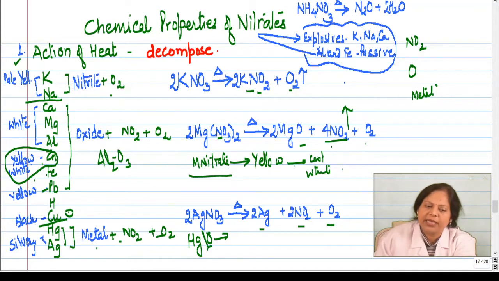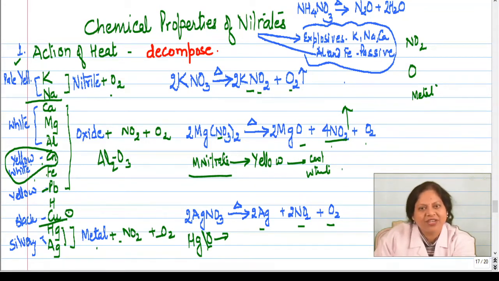So tricky questions can be asked based on this. They can also ask you which of the following metal nitrates will form metal. Suppose they give you mercury nitrate, lead nitrate, potassium nitrate. So the answer is mercury nitrate. So you have to learn this by heart.